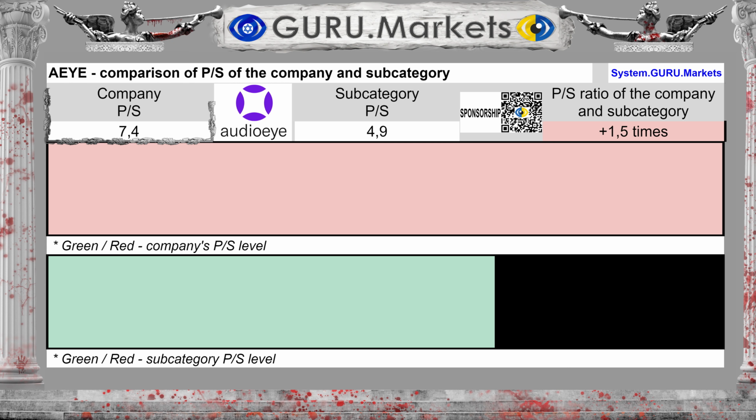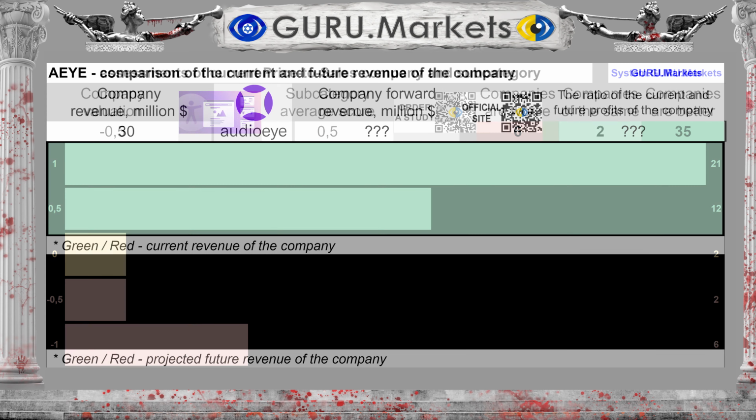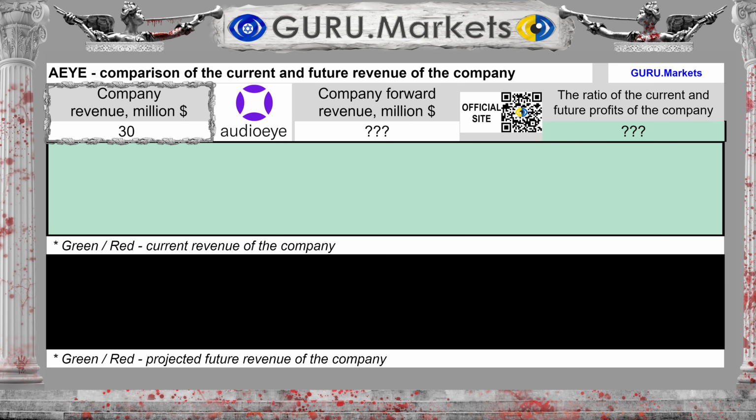The company's price-to-sales ratio is 7.4. The subcategory average is 4.9, so the company's ratio is 51% higher than the subcategory average. Evaluation of the market value to revenue indicator in comparison with indicators in the subcategory: Tolerable, -0.5 points.